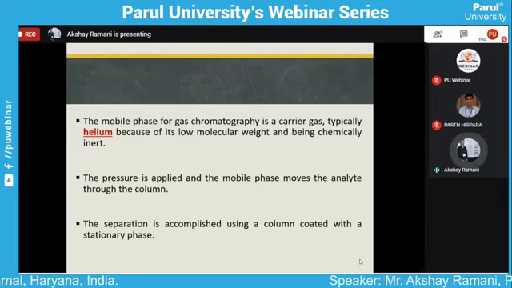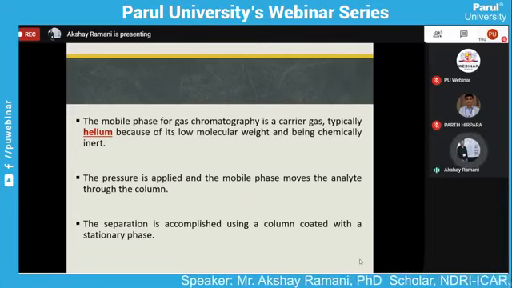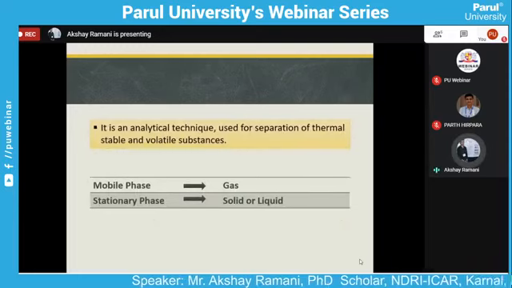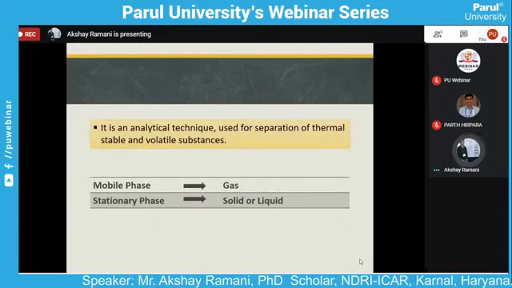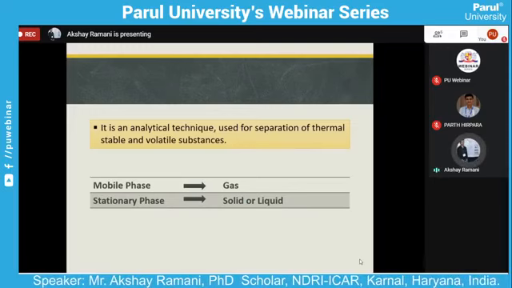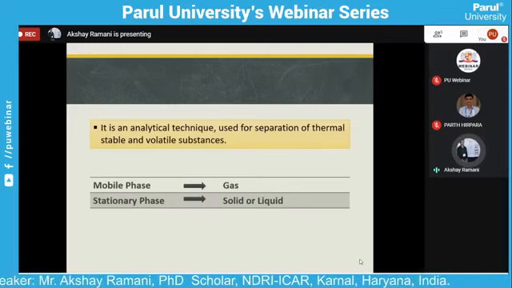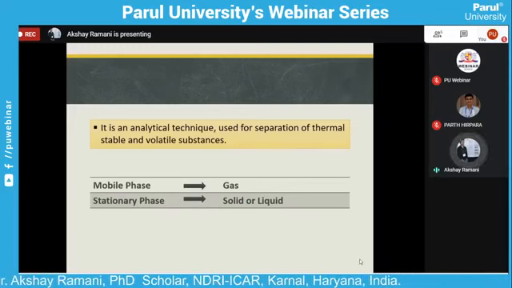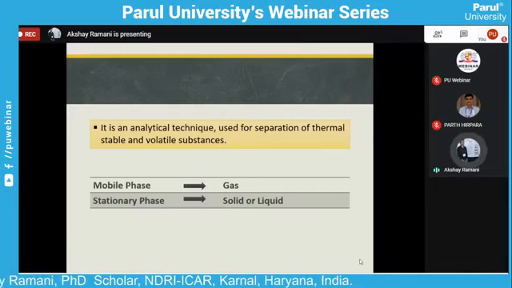The separation is done using a column coated with a stationary phase of different materials. In the common way we generally show it, it is an analytical technique used for the separation of thermostable and volatile substances. Here, the mobile phase is a gas and the stationary phase is a solid or liquid.